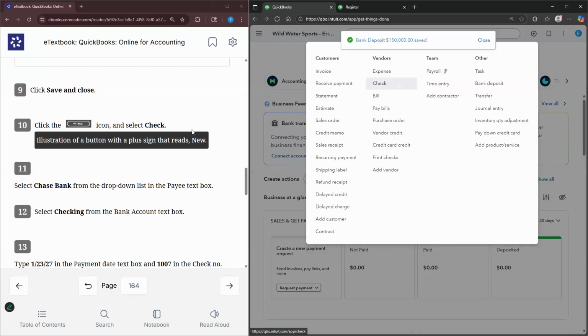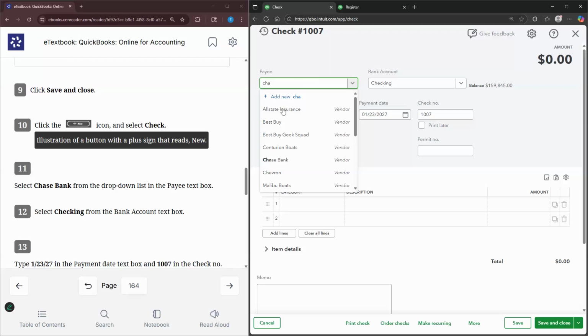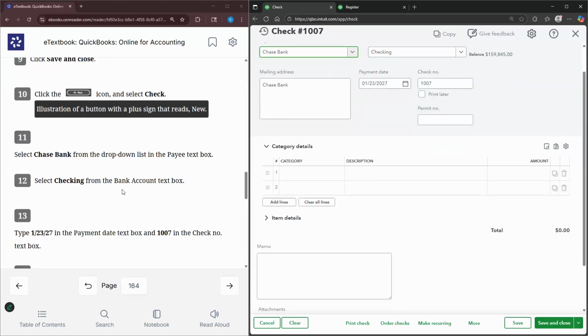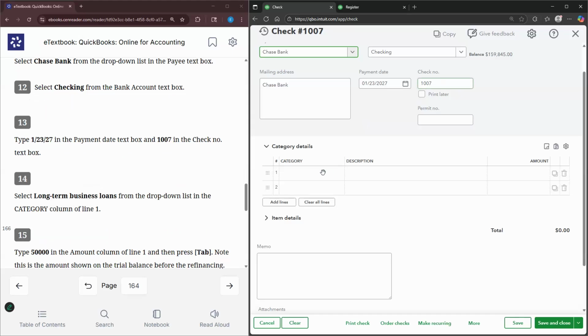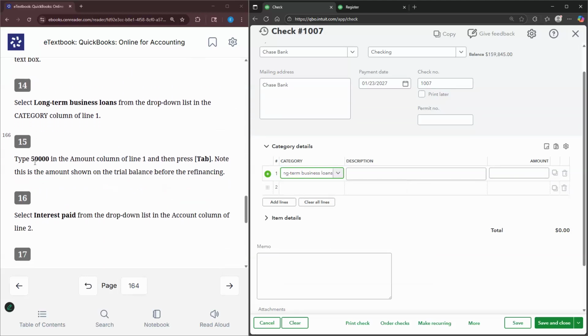We select check under vendors. We select Chase as our payee. We're going to select checking from the bank account. It is already selected. The date is January 23rd, 2027. The check number is already there. And our category is going to be long-term business loans. And then we're going to type in $50,000 as the amount of payment for the first line.